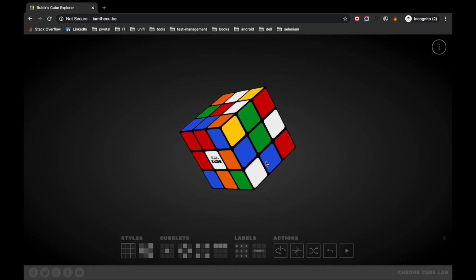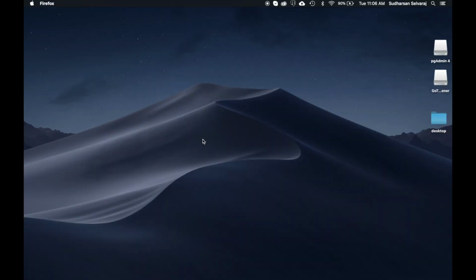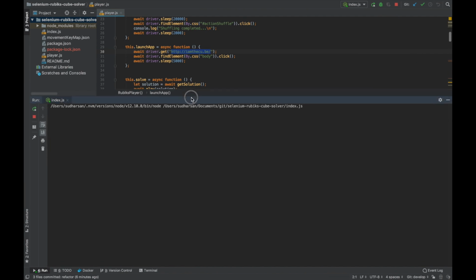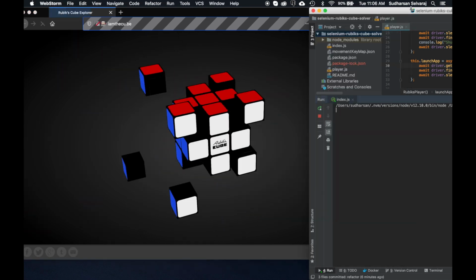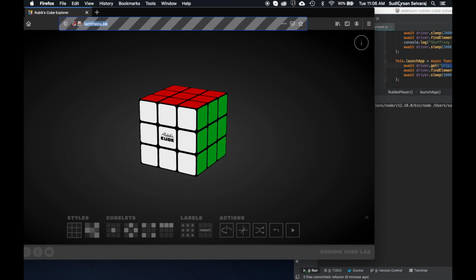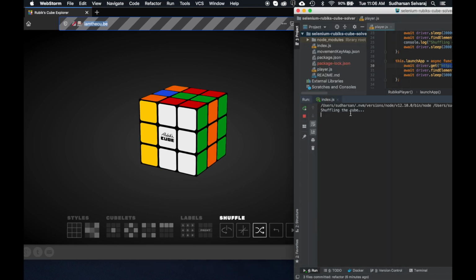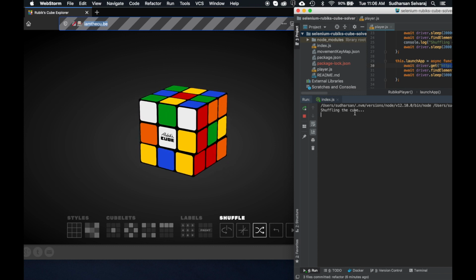So let's quickly see the demo first. I'm using Firefox and WebDriver.js for this particular demo. So the browser is launched. First we need to shuffle the cube, so that's what our script is doing now. For the next 20 seconds, the cube will be shuffled in a random order. Let's wait for the shuffling to complete.